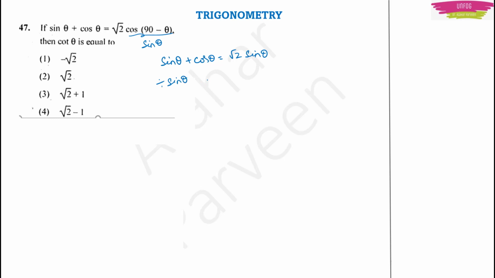If you divide by sin theta on both sides, it will be 1 plus cos theta by sin theta. On the right-hand side, sin theta will get cancelled and you will have root 2. Cos theta by sin theta is cot theta, so this is 1 plus cot theta equals root 2. So the value of cot theta will be square root of 2 minus 1, which is the right answer. This is how you have to plan. While seeing the question, something should come to your mind. Then only can you solve the numerical quickly. Okay.